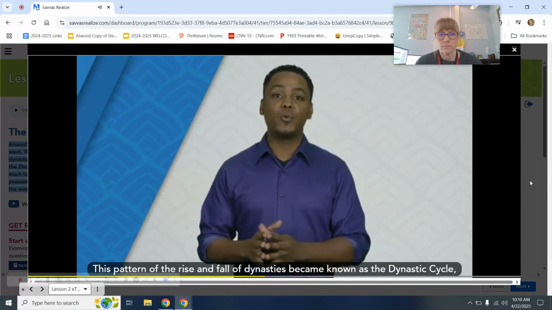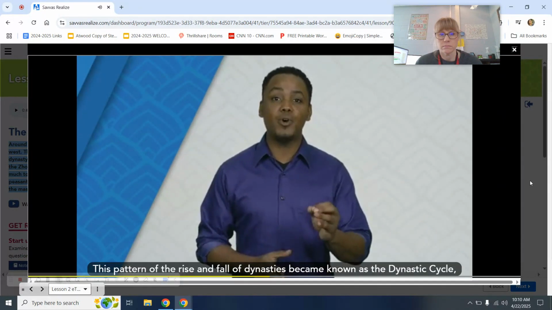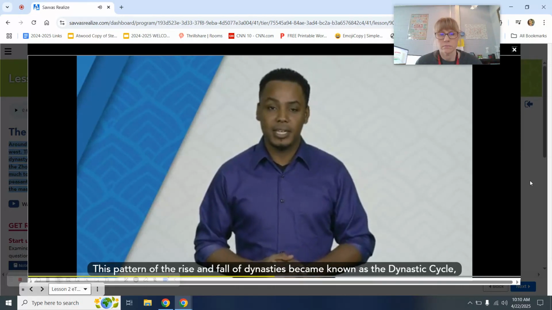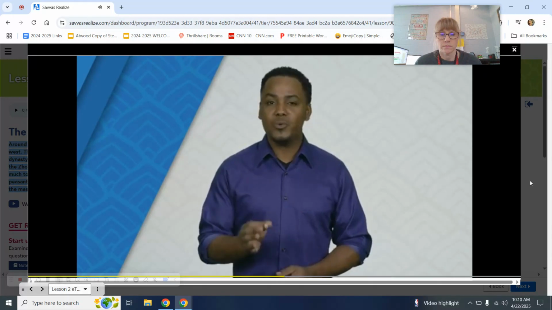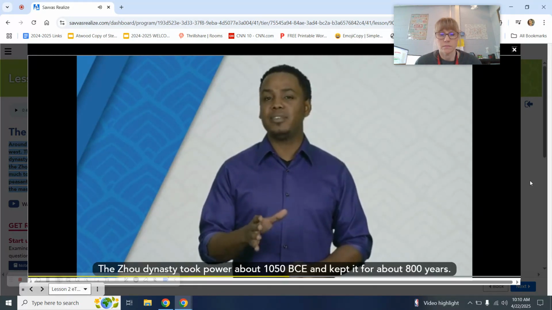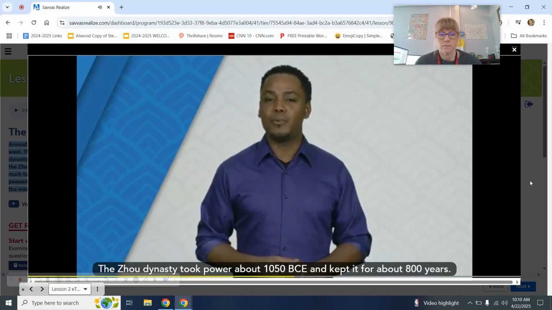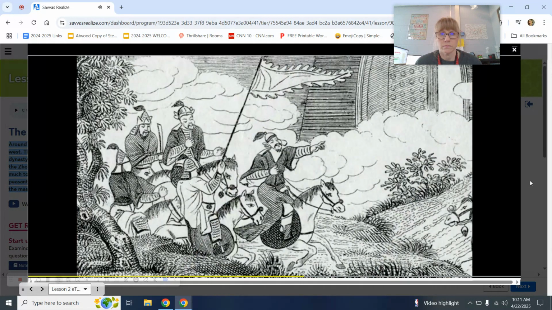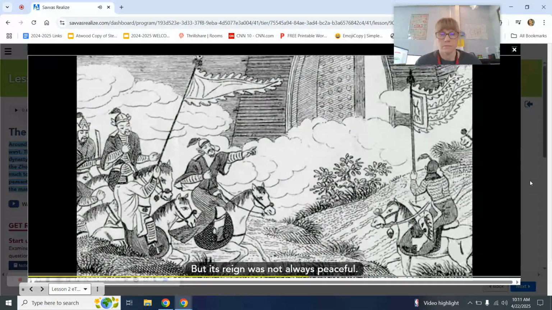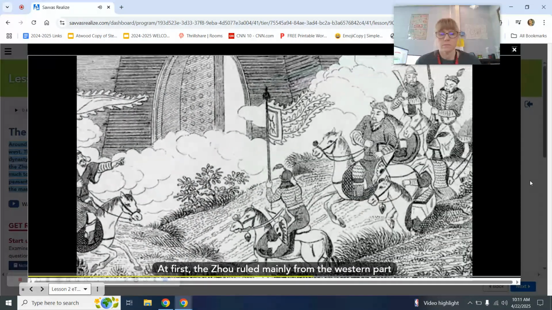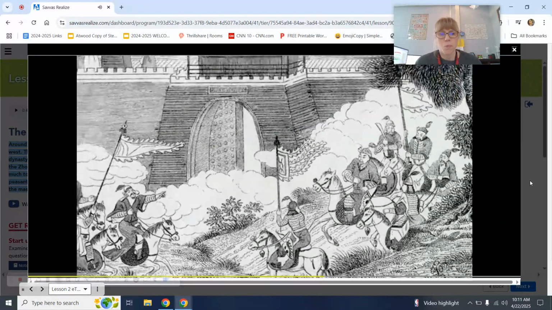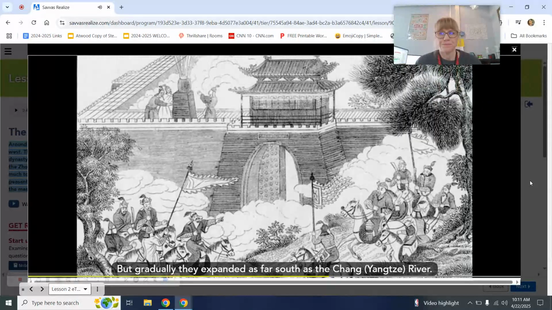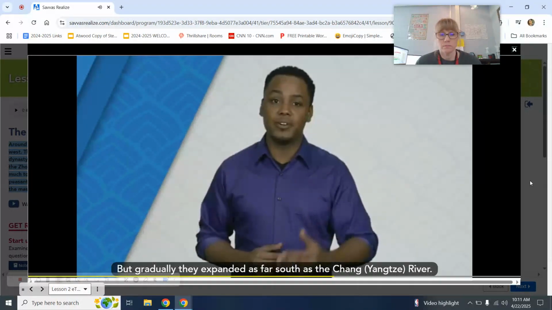This pattern of the rise and fall of dynasties became known as the dynastic cycle, and it was repeated many times in Chinese history. The Zhou dynasty took power about 1050 BCE and kept it for about 800 years. But its reign was not always peaceful. At first, the Zhou ruled mainly from the western part of the kingdom, which was their homeland, but gradually they expanded as far south as the Chang, Yangtze River.